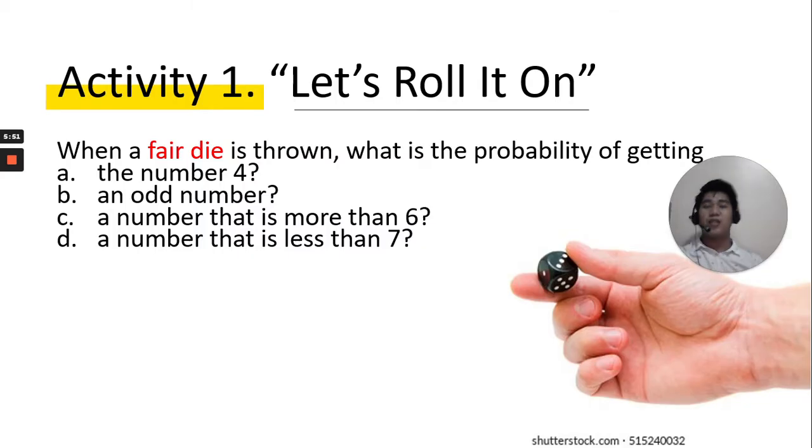Let's continue. For the first activity, we're going to roll. When a fair die is thrown, what is the probability of getting the number 4? An odd number, a number that is more than 6, a number that is less than 7. Have you tried it? Of course, if you are in the face-to-face situation, you will experience an activity wherein you're going to roll a die. You will flip coins with your group mates, with your classmates in front of class.